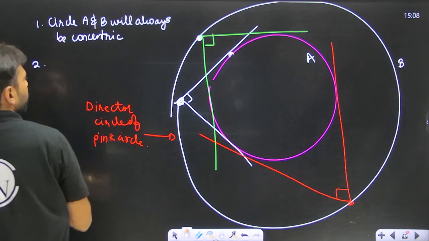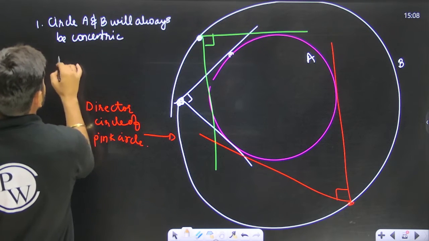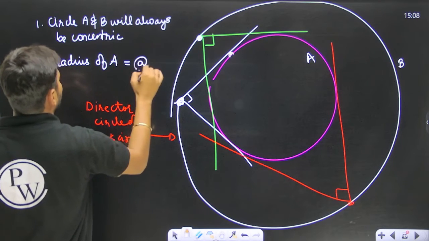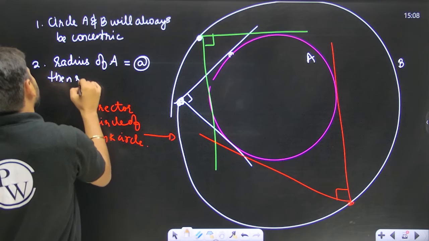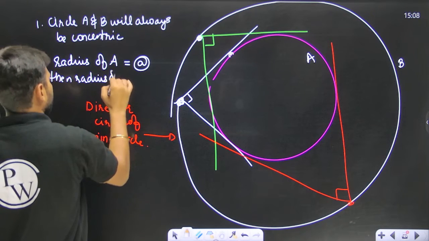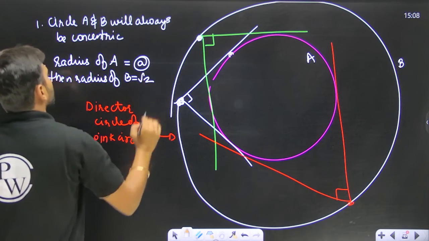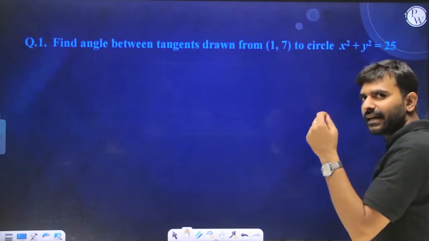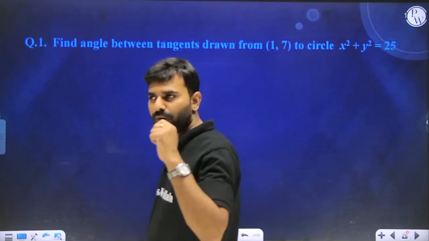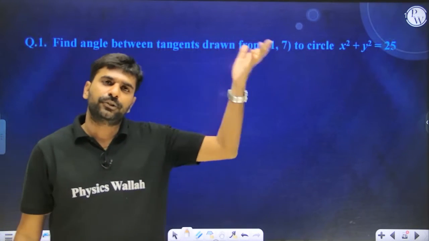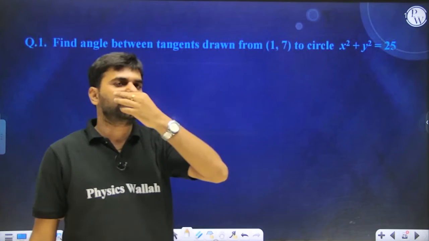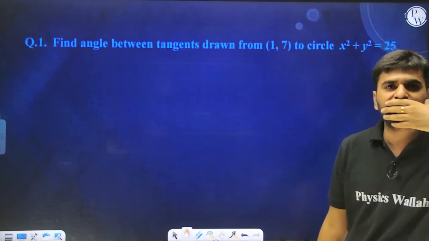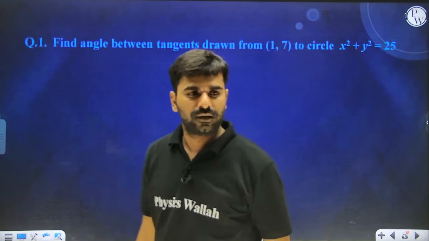And number two, if the radius of A is small a, then the radius of B will be equal to root 2 a. From the director circle, if you are drawing tangents, every circle has its unique director circle, number one. And from there, if we draw tangents to the circle, they will always be perpendicular. The two circles will always be concentric, and the radius of the director circle will be root 2 times that of the given circle.